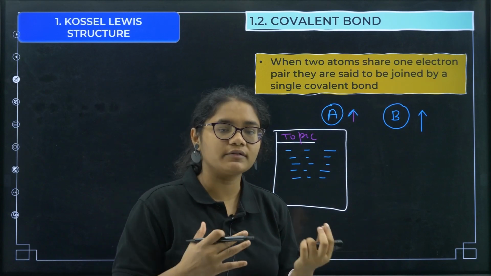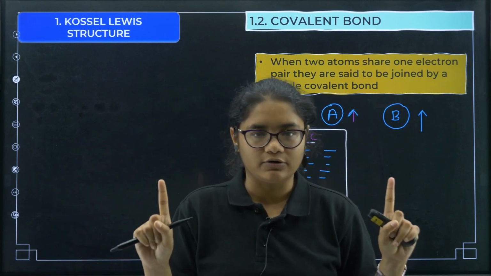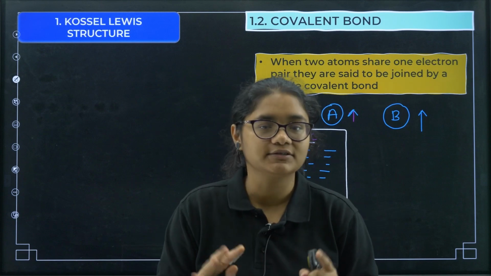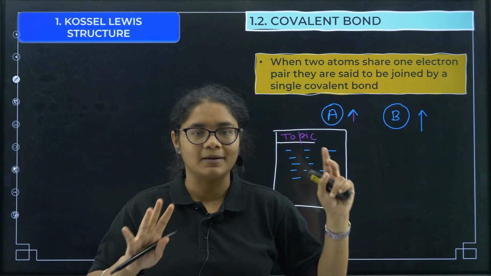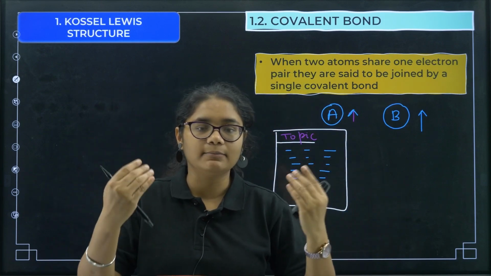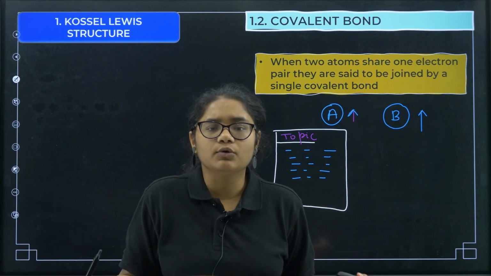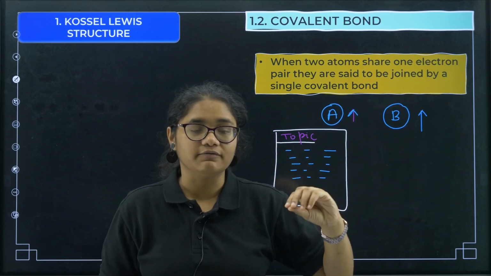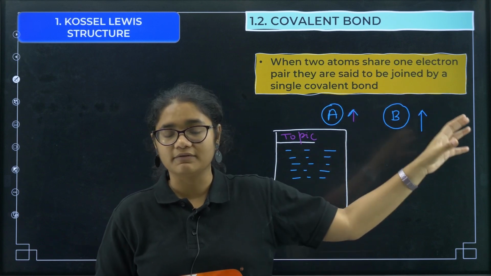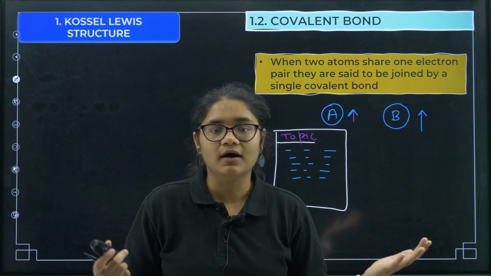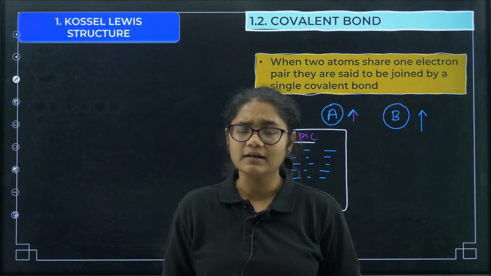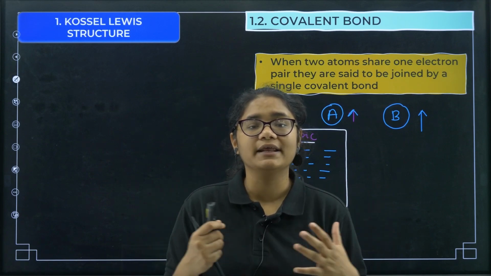Okay, so in this way what they are doing, they all have one pen, but they shared it with each other so that both of their projects are completed. When the projects came to ma'am, she couldn't know at all that this blue pen was only with A and violet pen was only with A and blue pen was only with B. They didn't come to know that, right? So now that is what is called sharing of electrons.